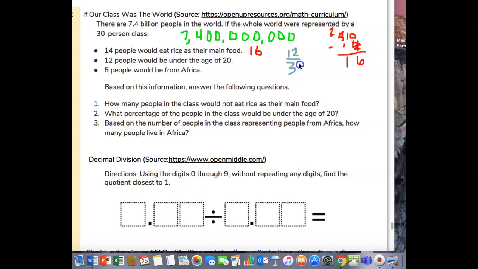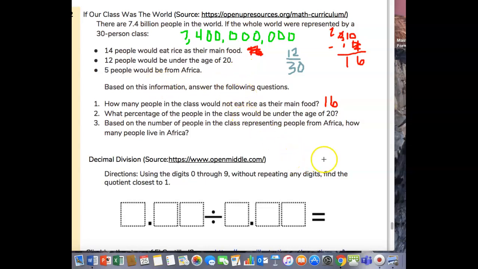Now, they want to know, oh wait, no, this was our information up here. This 16, sorry about this, guys. This 16 was an answer to this question. This is just the information they're giving us. So now we're on number 2. It said 12 over 30. So what percentage of the people in the class would be under the age of 20?